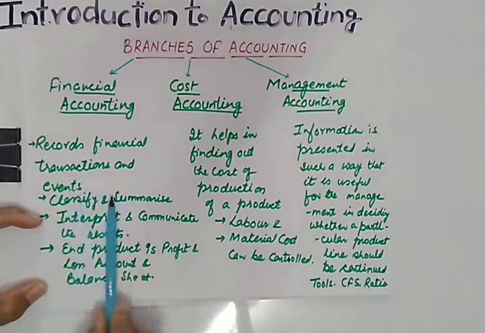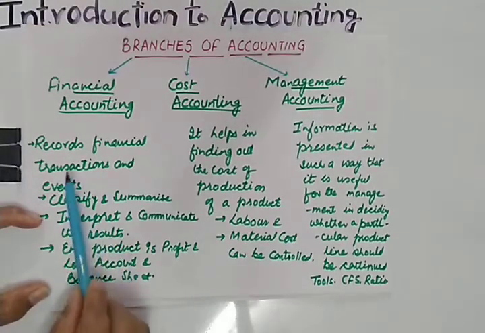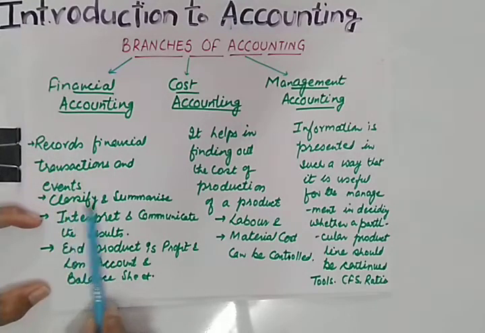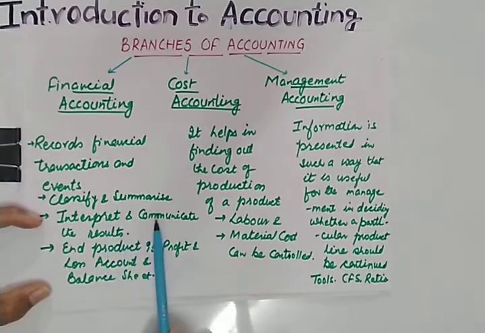We have been doing the features of financial accounting, characteristics, objectives. So this is same as financial accounting. It records financial results, classifies, summarizes and interprets the results. Interpretation means drawing a useful meaning and communicating the results to the users.